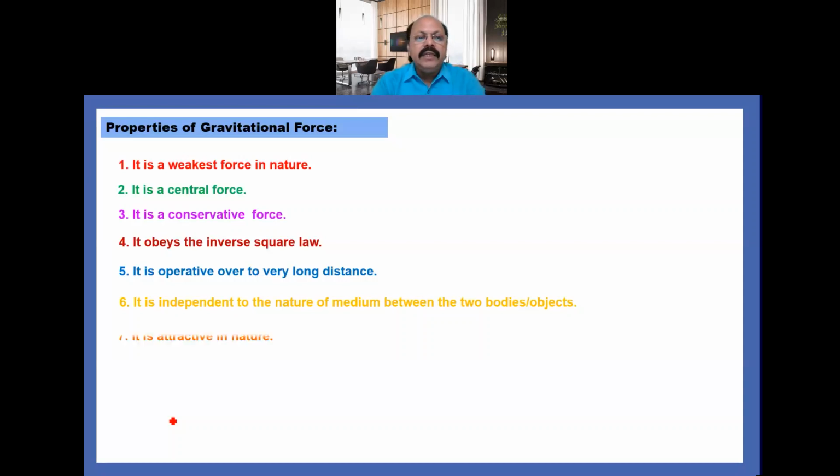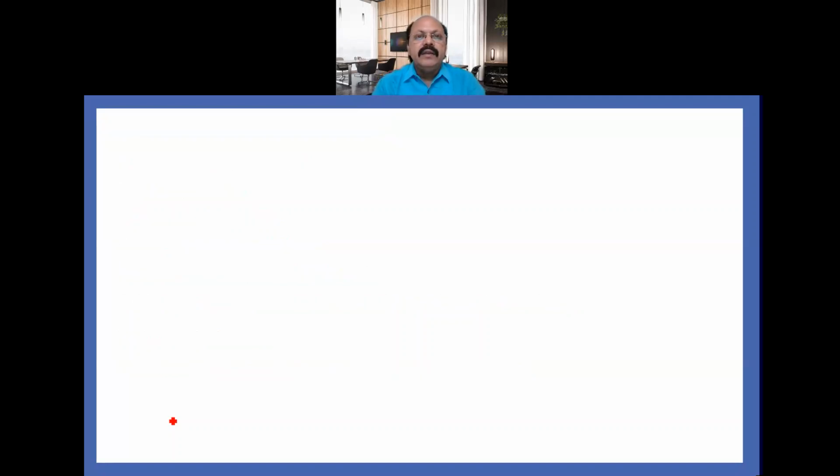And the seventh one is it is attractive in nature. The eighth one is the field particles used for gravitational force are called gravitons. So these are the eight properties of gravitational force. Now, in the same way, the electromagnetic force.